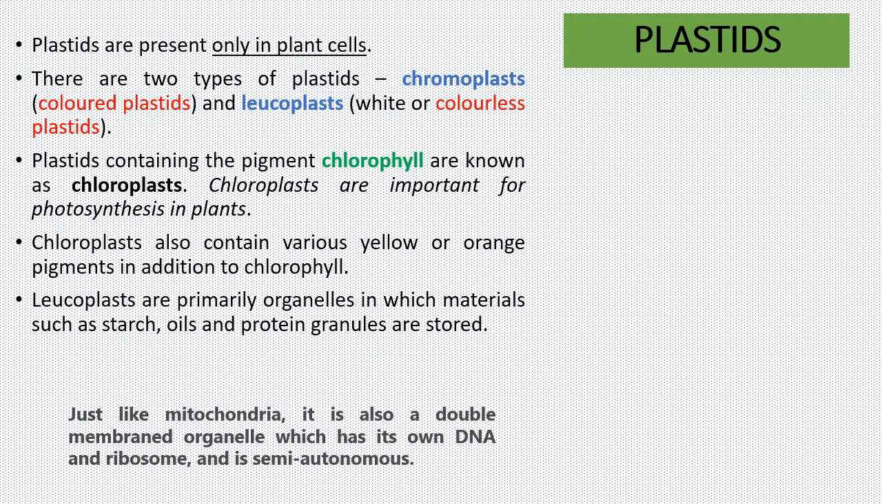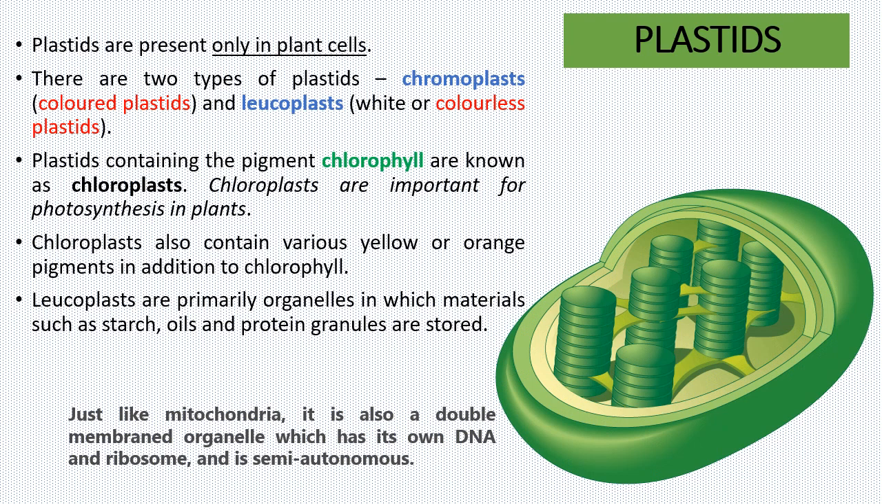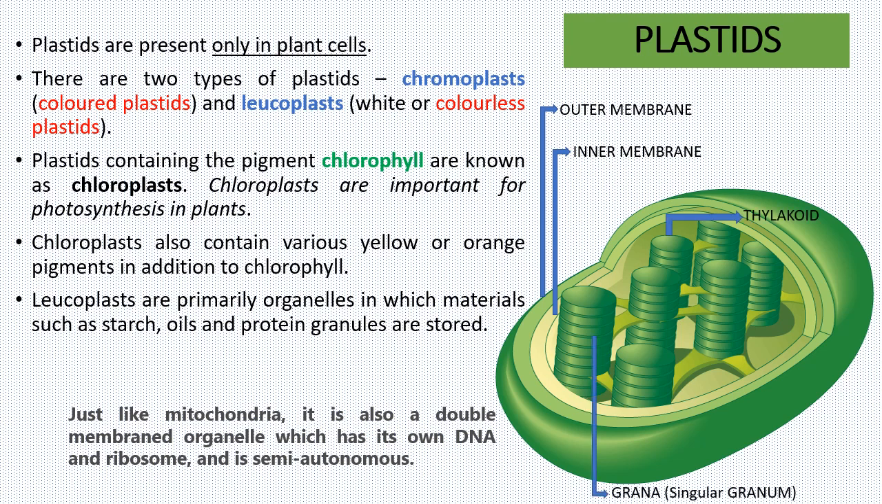A very important feature of plastids is that, just like mitochondria, they are also double membrane organelles with an outer membrane and an inner membrane. They also contain their own DNA and ribosomes to manufacture their own proteins. Hence, they are semi-autonomous. Have a look at the diagram of the chloroplast. The green color of the plants is due to the chlorophyll present in the chloroplast. These chlorophyll pigments are present in structures like thylakoids, which are stacked together to form a granum, and a collection of these is known as grana.